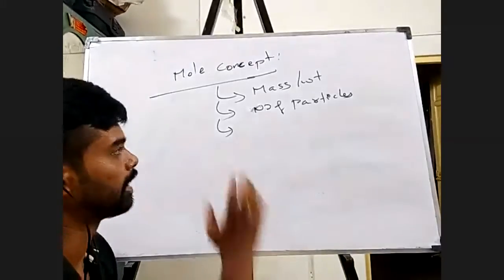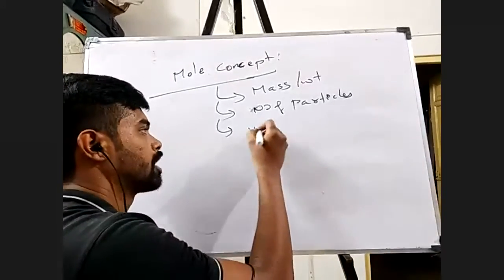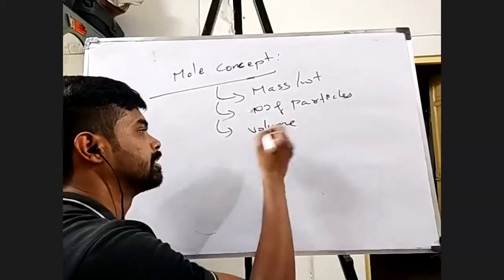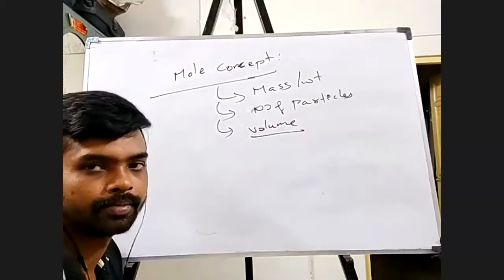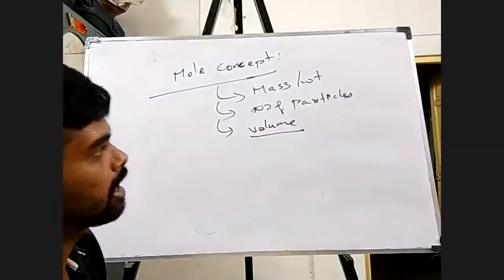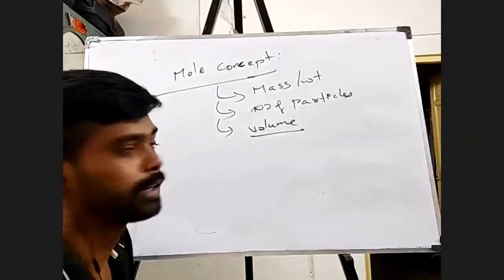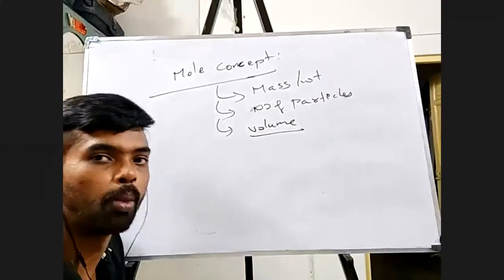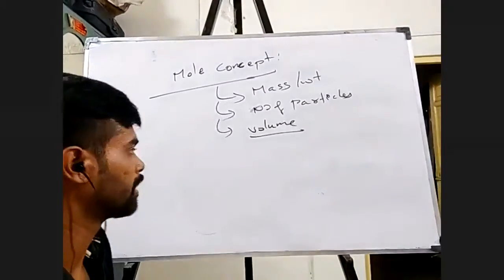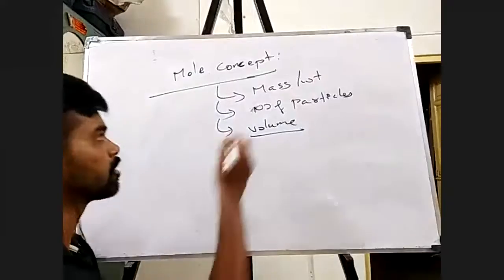And lastly, another way by which I'll be able to speak moles is in terms of volume. So these 3 are the ways by which I'll be able to define what is moles. Now first we'll start with mass.